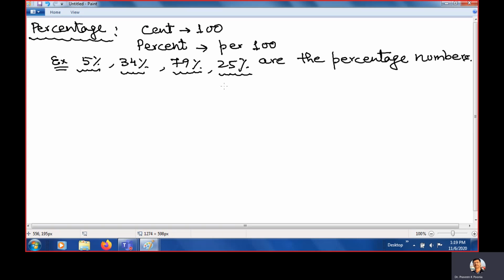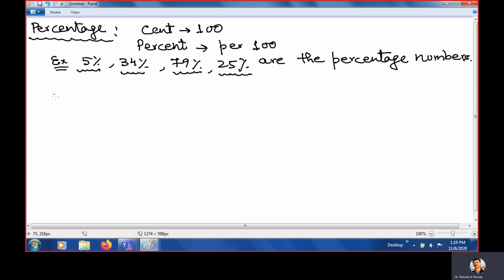Clear? Now you will write the mid-term exam in week 8. What is the value of that? If you see your coursework, it is written 25%. What does this mean? This means out of 100 marks, 25 marks are for this mid-term exam. Clear? So this is the meaning of percent.